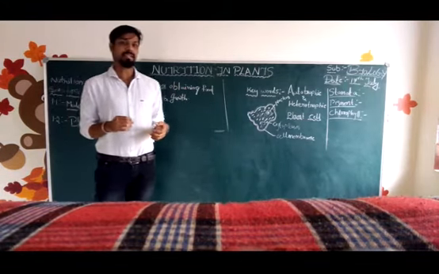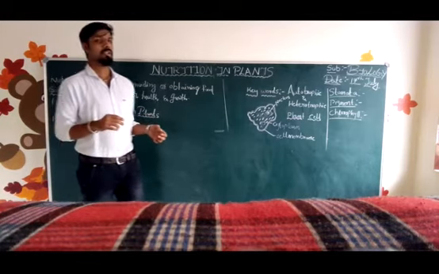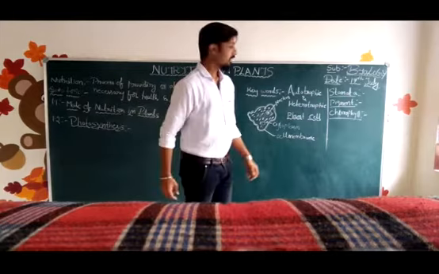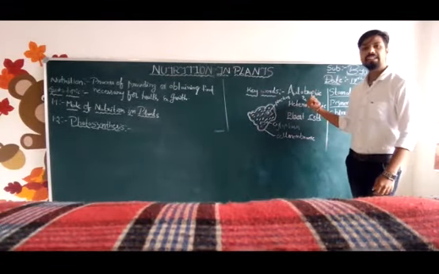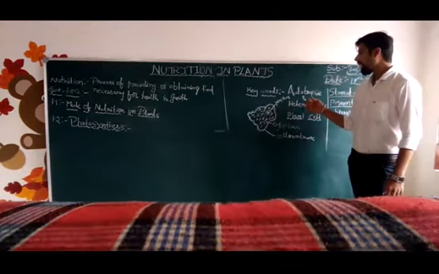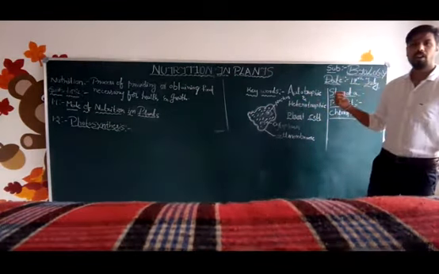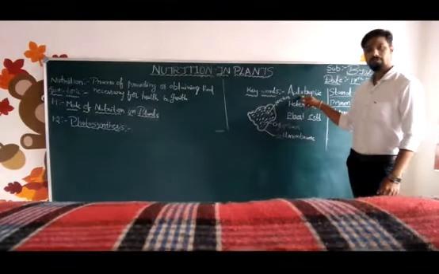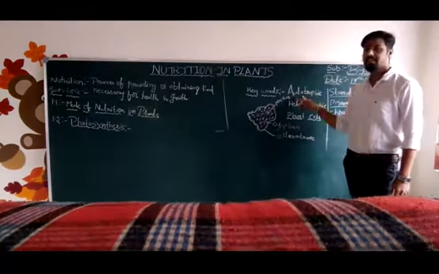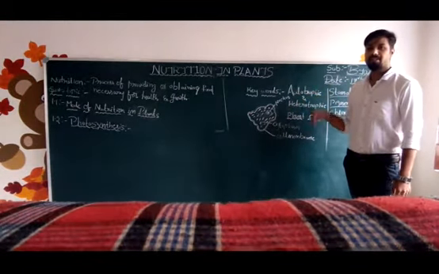The organisms which can prepare their own food by themselves, we call them autotrophs. Autotroph is originally a Greek word and it was given by the German botanist Albert in the year 1892. Here, auto means self, independent, and troph means nourishment or nutrition.